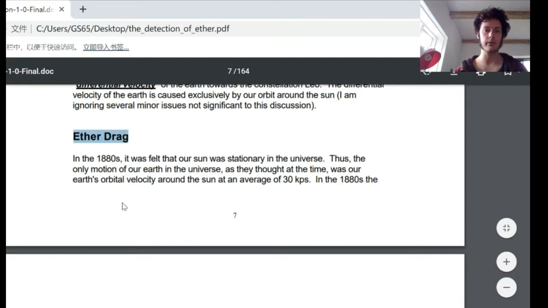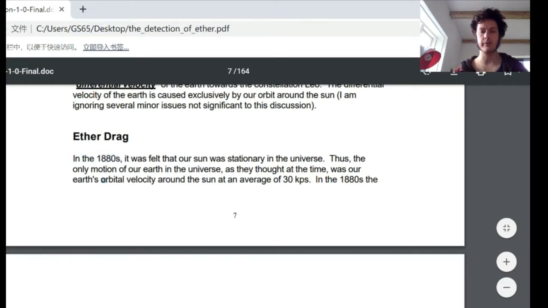Alright, let's begin with ether drag. In the 1800s, it was felt that our Sun was stationary in the universe, thus the only motion of our Earth in the universe, as they thought at the time, was our Earth's orbital velocity around the Sun at an average speed of 30 kilometers per second.